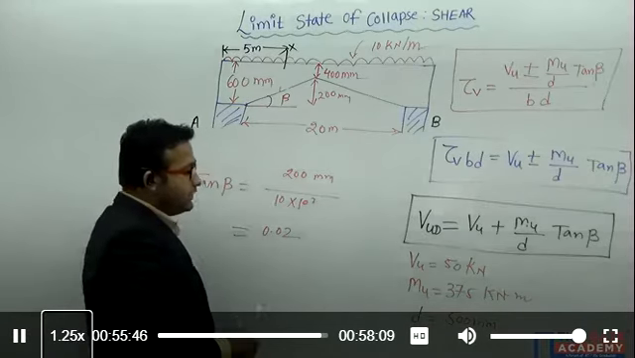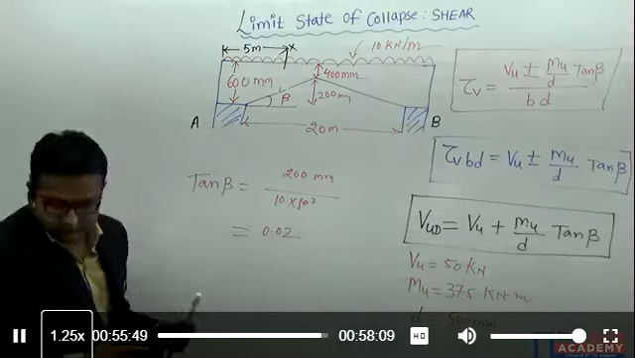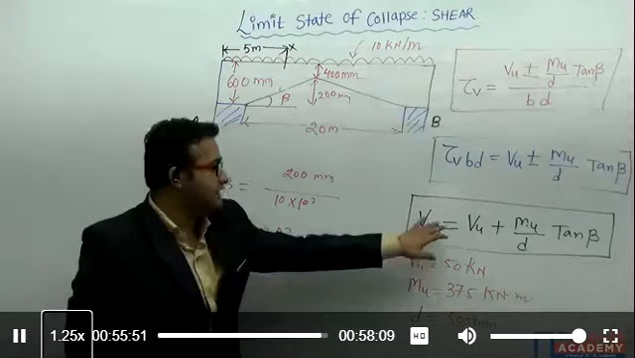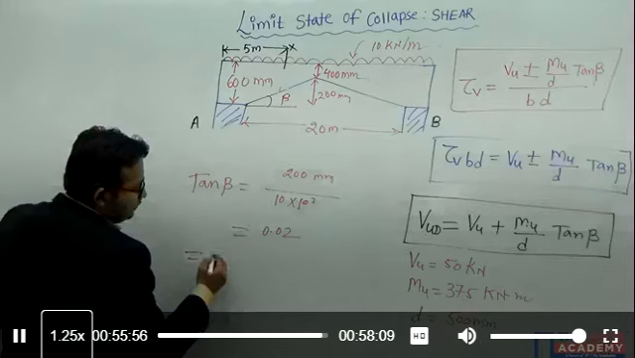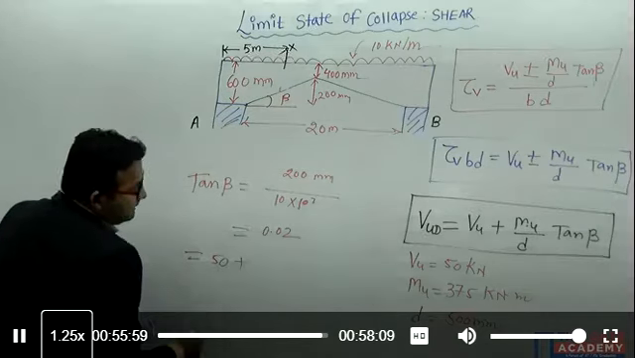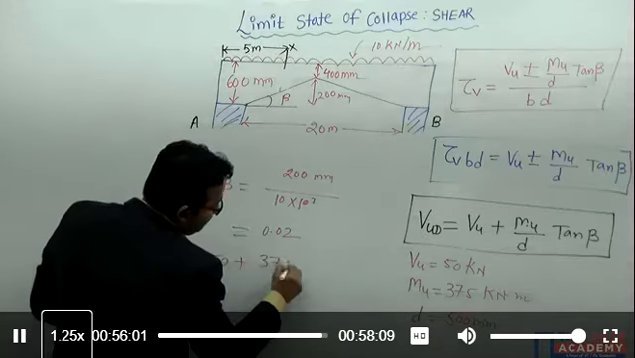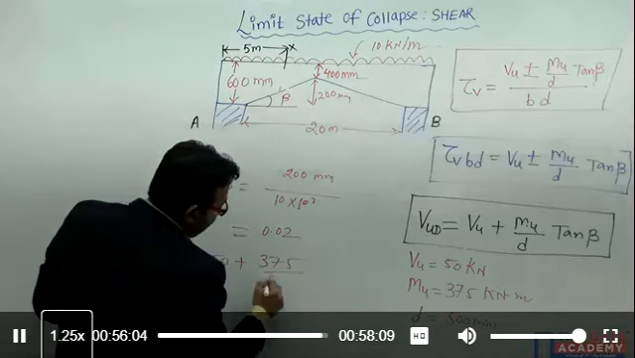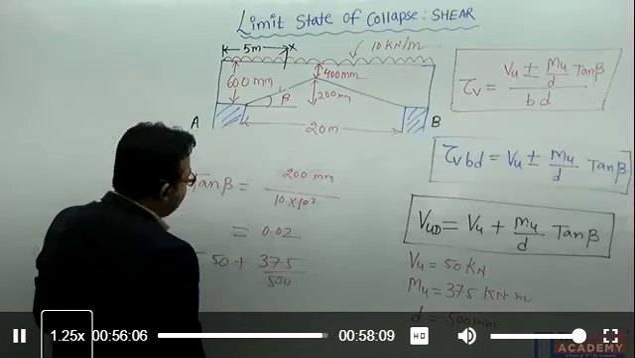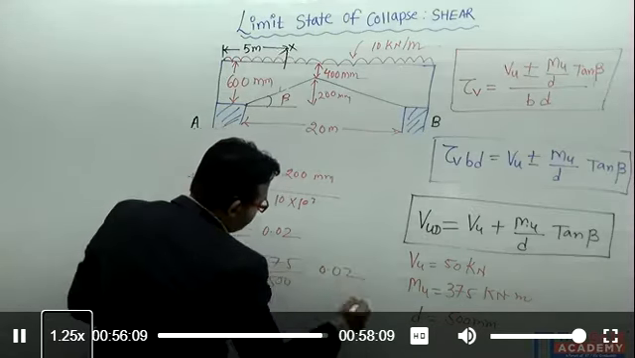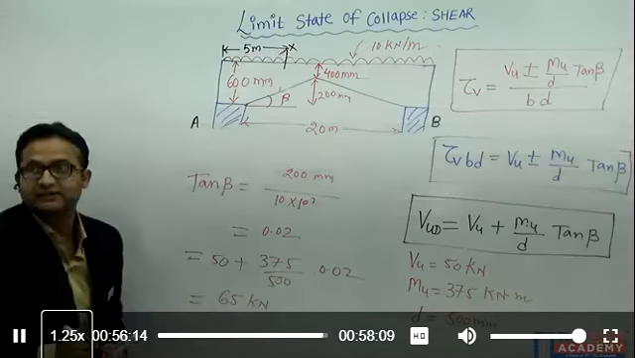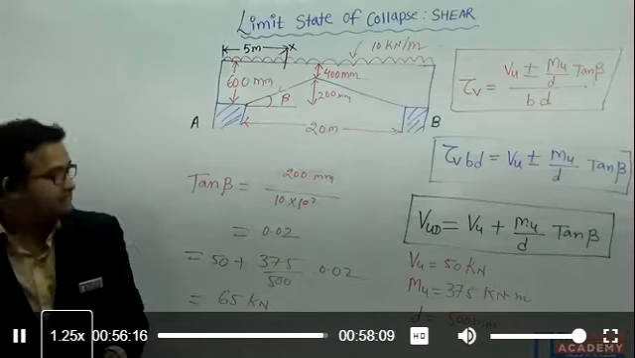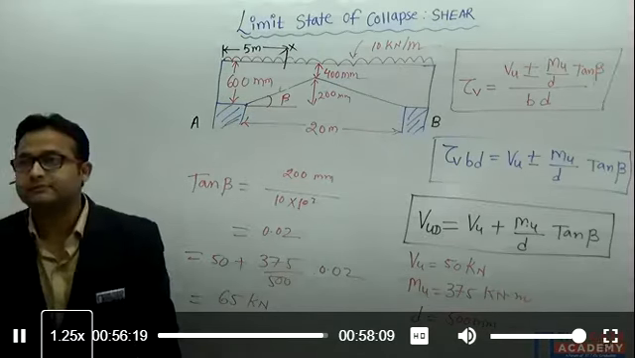So now all the values are known to me. The tan beta value I got is 0.02. Put all the values here and calculate the value of design shear force, which is equal to VU, 50 kilonewton, plus MU, 375, divided by D, 500, into tan beta, 0.02. So I will be getting the value 65 kilonewton. This is the answer. Answer is 65 kilonewton.